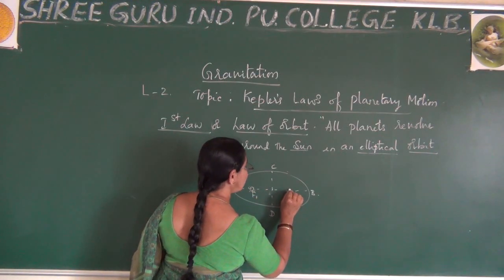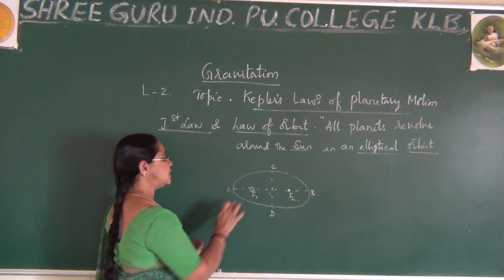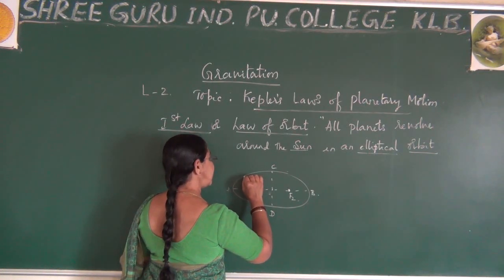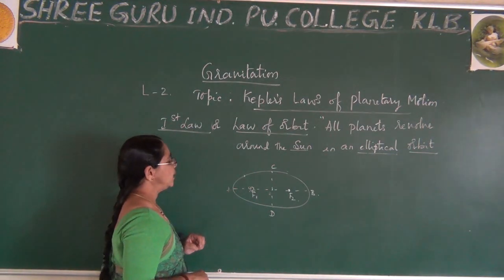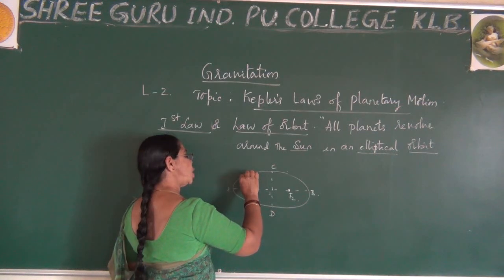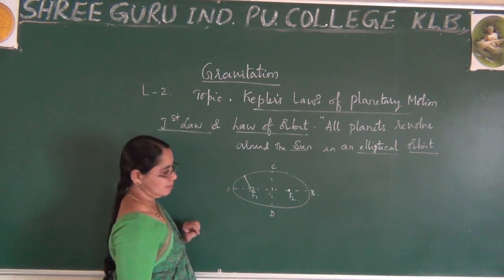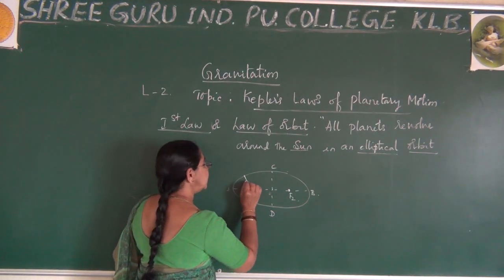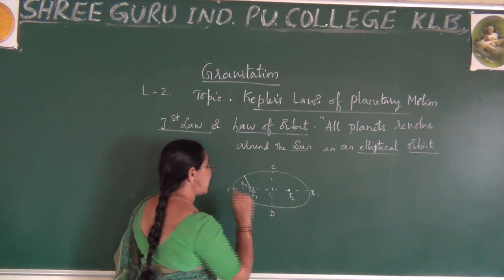Here one more point we can take, this is F2. So I have placed the sun at F1. Let me say our planet is at this position, maybe here. If I draw the line from this point to the sun, I call this the radius vector, nothing but the position vector, represented by R1.